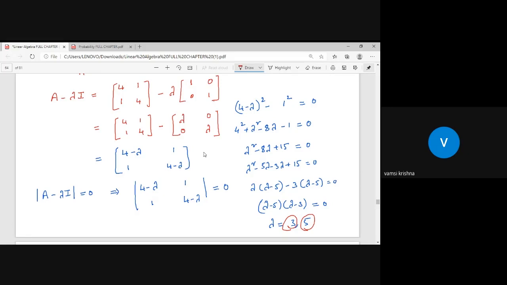Ax is equal to lambda x. In place of lambda, take 5.